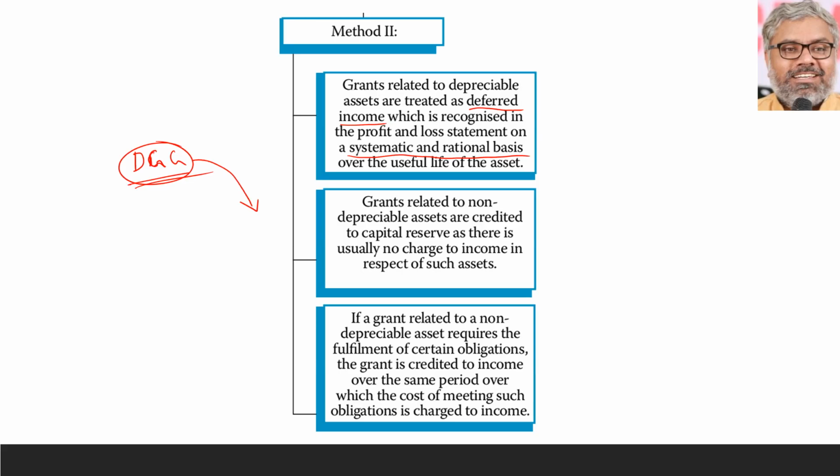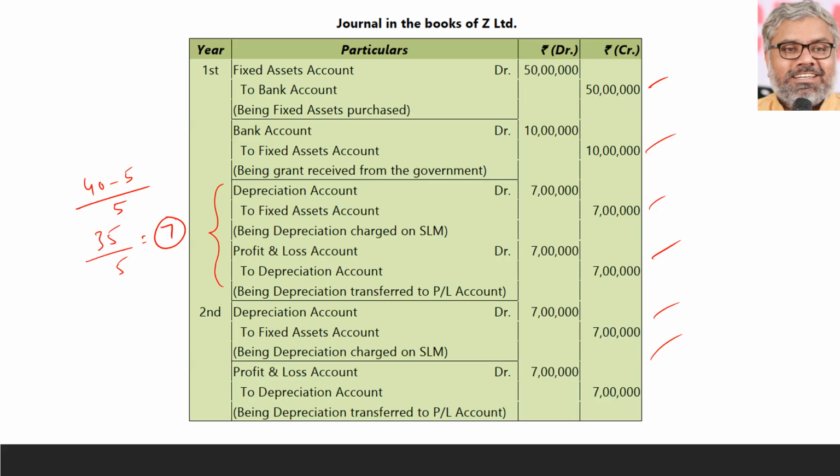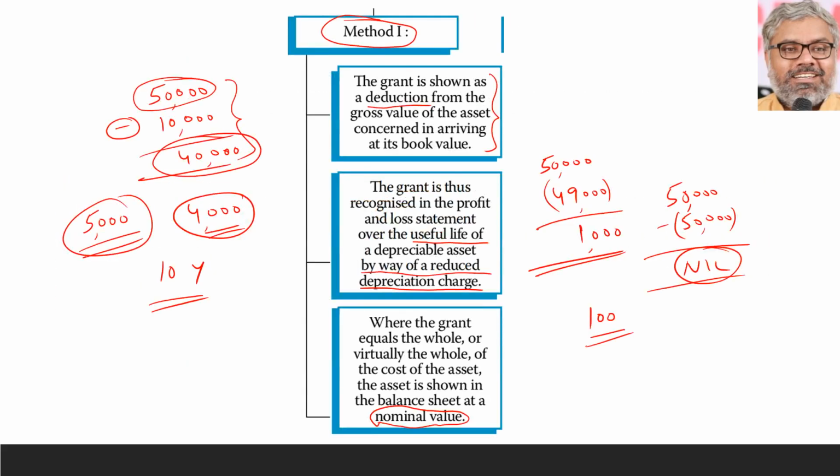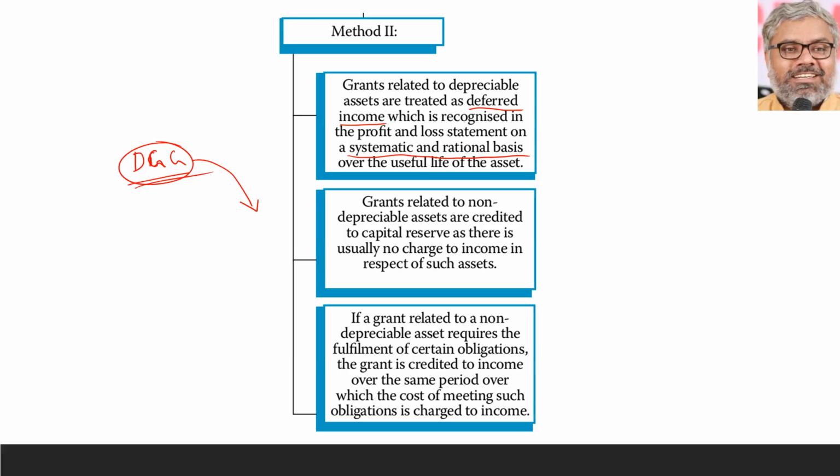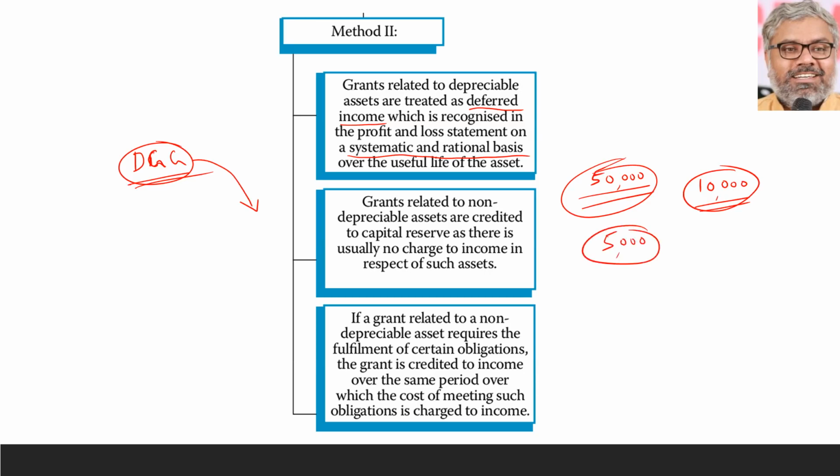So in our earlier example, the 50,000, 10,000 example, let us take the same. 50,000 is the cost of the asset. We paid for it. Here we are not reducing 10,000 from that. 50,000 remains the same. 10,000 is treated as a deferred government grant. So here 10,000 will be treated separately. It is not reduced from the fixed assets cost. Fixed assets cost will continue to be 50,000 only. So depreciation will continue to be 5,000 only. There is no change in depreciation here.